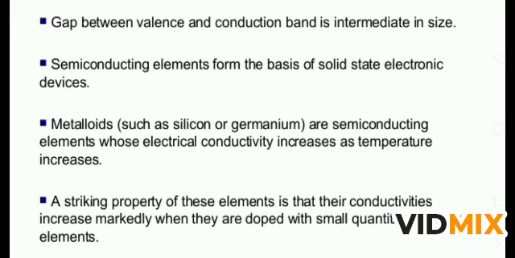A striking property of these elements is that their conductivity increases markedly when they are doped with small quantities of another element. Means to make it flow current, one arrangement is that we can add some impurity from outside, which is called doping, and due to doping we can make the semiconductors work as conductors. We will discuss doping and dopant in this coming chapter, and it was also part of chemistry in class 11th.